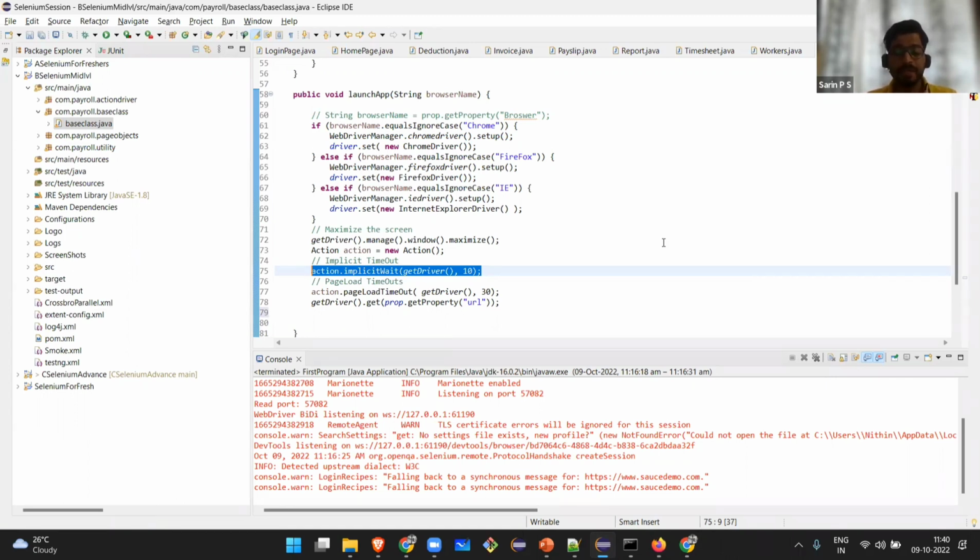So that is the main difference between thread.sleep and implicit wait. The remaining two waits are an assignment. You can dig deep into it and find the answer yourself, so that you will remember it. The best way to remember these things is to relate them to a real life example, like how a traffic signal works. And if I'm using thread.sleep, it is the static traffic signal that we face day to day.